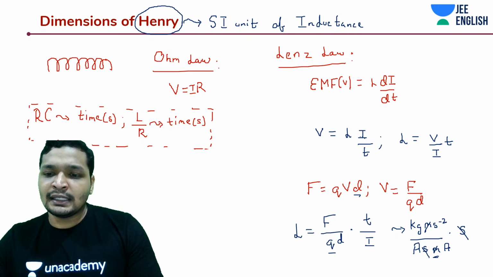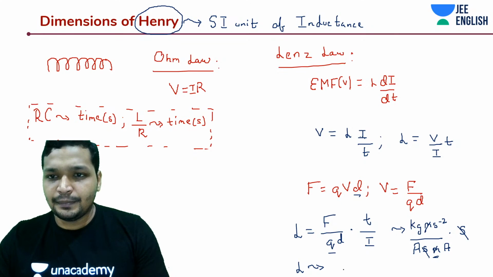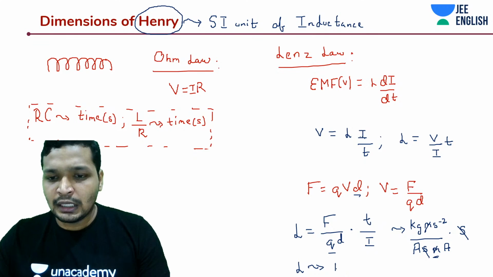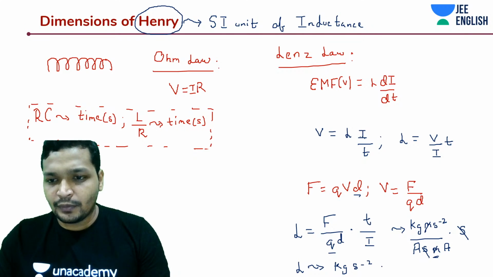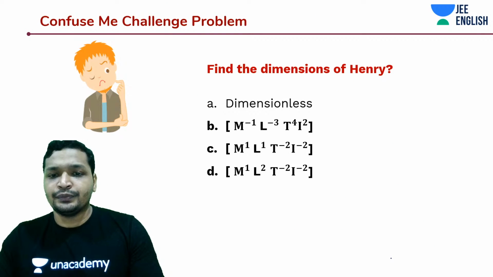Seconds would get cancelled. You just keep it as kg, second square, ampere square, ampere to the power minus 2.